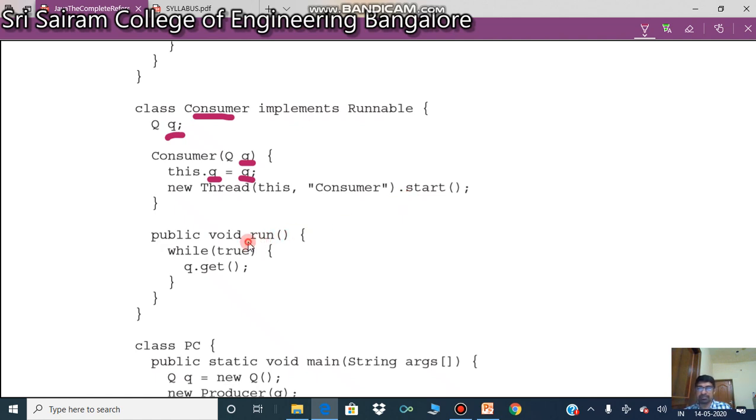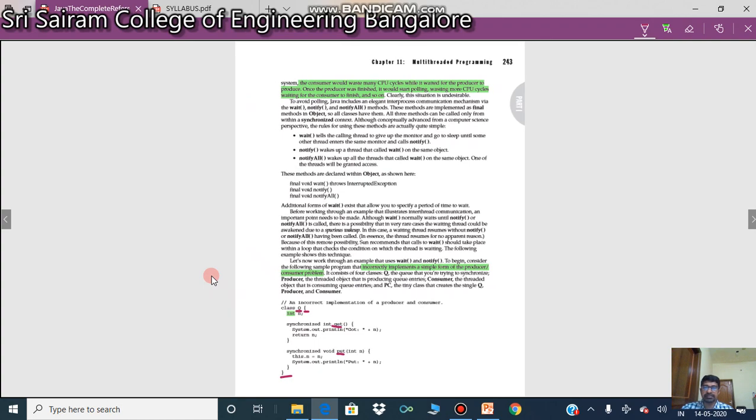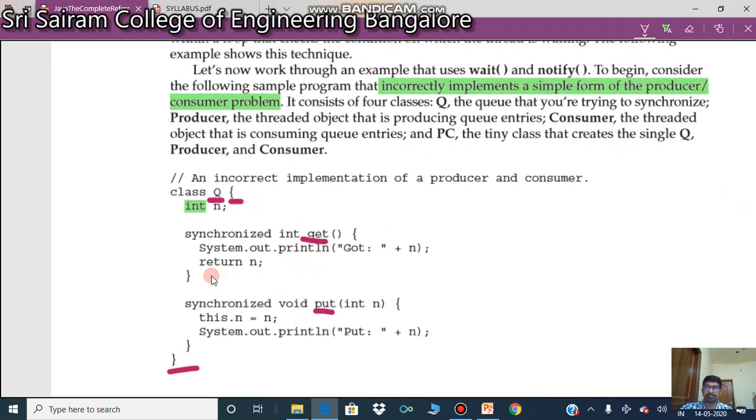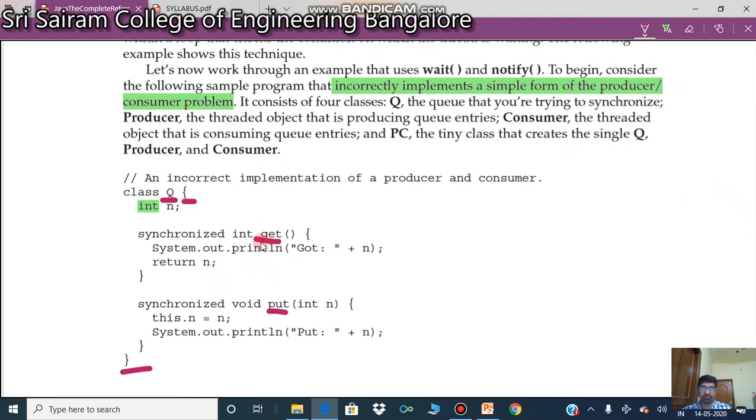We will come to this. What it does, if it is true, is q.get. What is q? q is my object of the previous class, so it is going to call the get method. I'm talking about this get method. Fine.